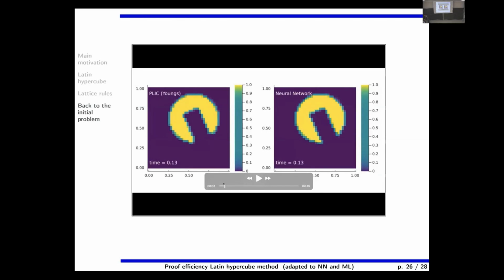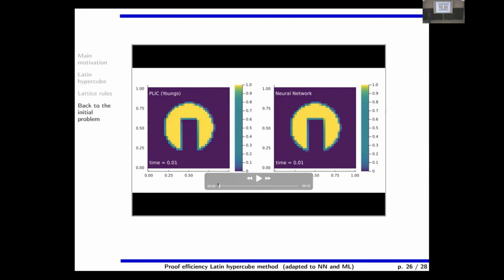Let me show you. On the left, of course, you see the mesh. It's not perfect, the representation is not perfect, but that's not what is important. This is an engineering algorithm which is known in the VOF community. And the game is to see if we are able to do better with our numerical method, which is produced by a neural network with the sampling procedure that I explained, and to compare if it is better or different than the more classical algorithms which exist in this community in fluid mechanics.